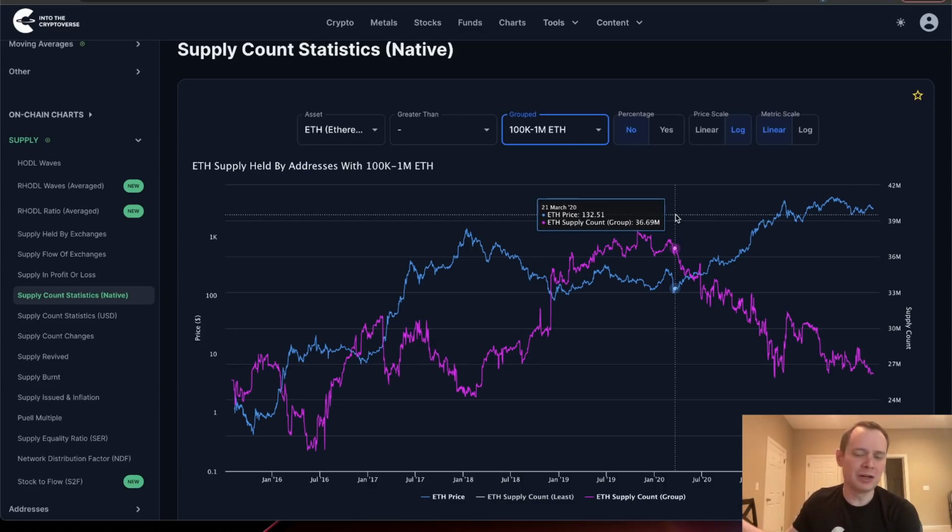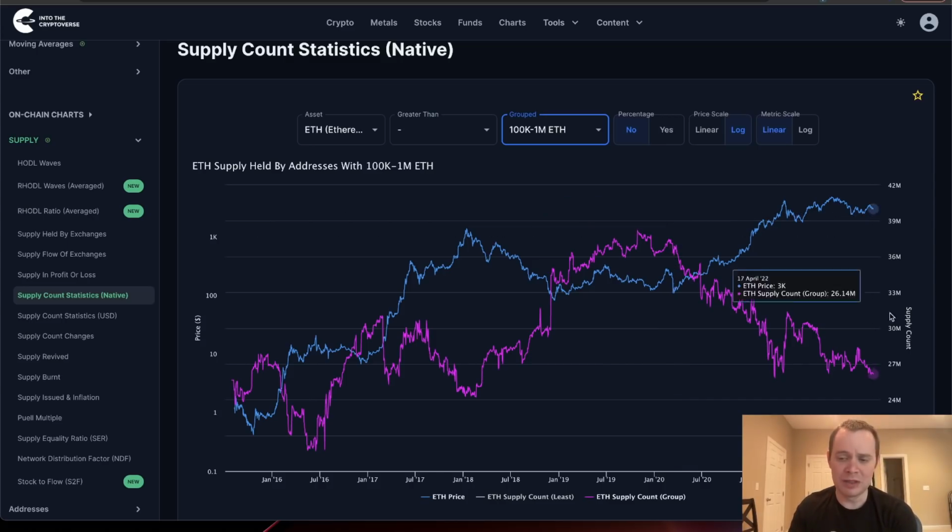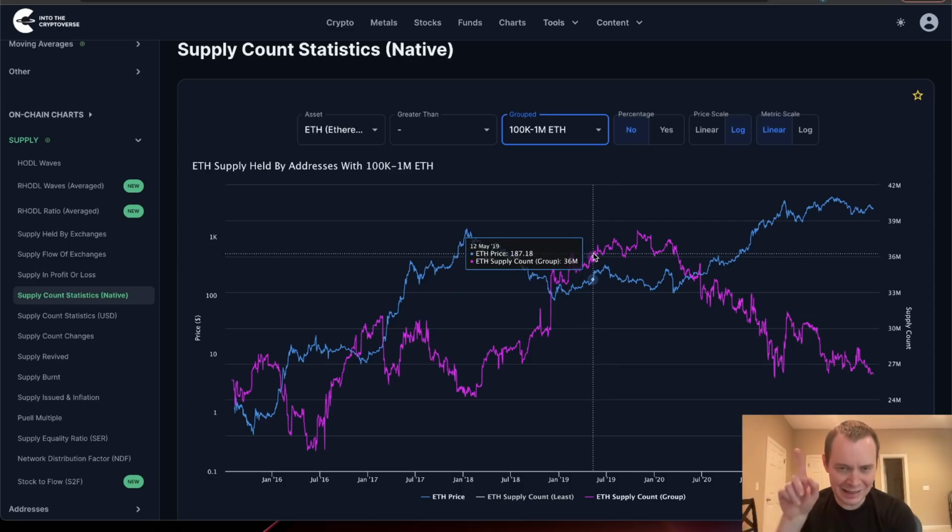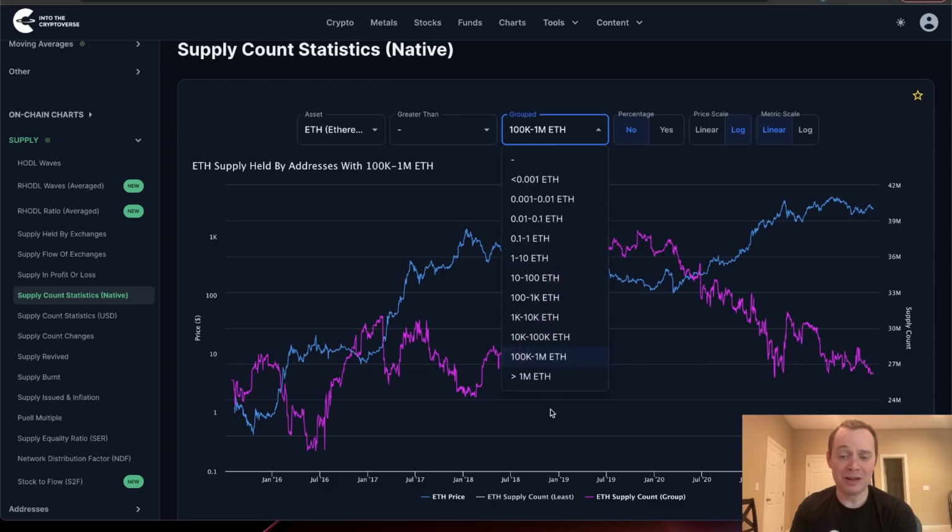Again, some people are going to be able to accumulate that, but is it going to be a very substantial amount in the short term? Probably not, but maybe over the long term we could see it go back up. But I'm not expecting anything that looks like this unless there is a big sell-off. If there's a big sell-off, I imagine some big players would come in and scoop up ETH and hold it in some really, really large addresses.